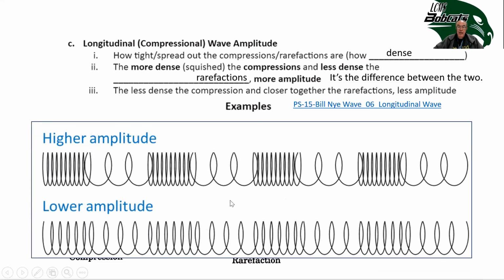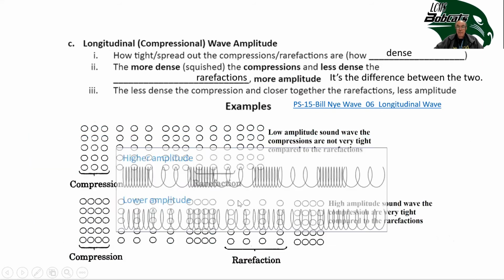Now, the other example that we use are springs. So here at the top one, it shows a high amplitude wave. And there's a big difference between these compressions of the coils of the spring and the rarefactions. Springs do move in compression waves because these compressions travel through the medium of the spring. And in a low amplitude wave on a spring, the compressions are only slightly tighter than the rarefactions. So there's not a big difference between the two. So this would be low amplitude.